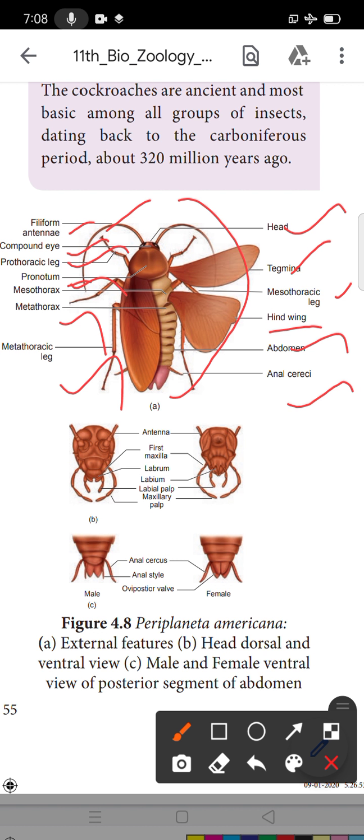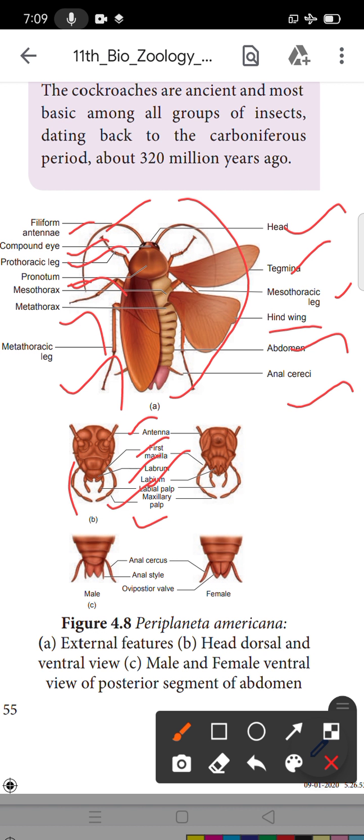Then B is a head, dorsal and ventral view. So this is the dorsal view of this cockroach. In the dorsal view, the antenna is present. Then first maxilla, and labrum is present, and labium, and labial palps, and maxillary palps. Then in the ventral view it is the same: antenna, first maxilla, and labium, and labial palp, maxillary palp. Okay.